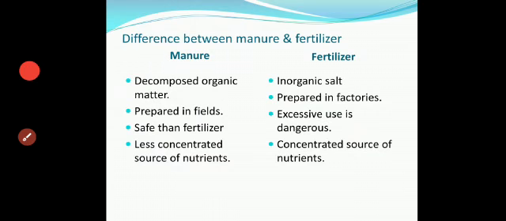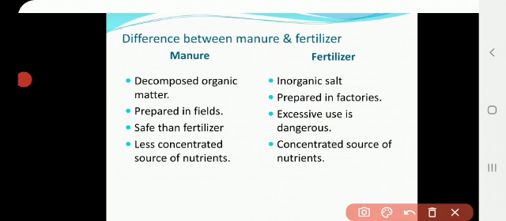Next, it is the difference between manure and fertilizer. First, manure is decomposed organic matter. It is derived from the decomposition of organic matter. Here, fertilizer is an inorganic salt. We prepare manure in the field, and fertilizer is made in factories. Manure is safer than fertilizer, while fertilizer is less safe.